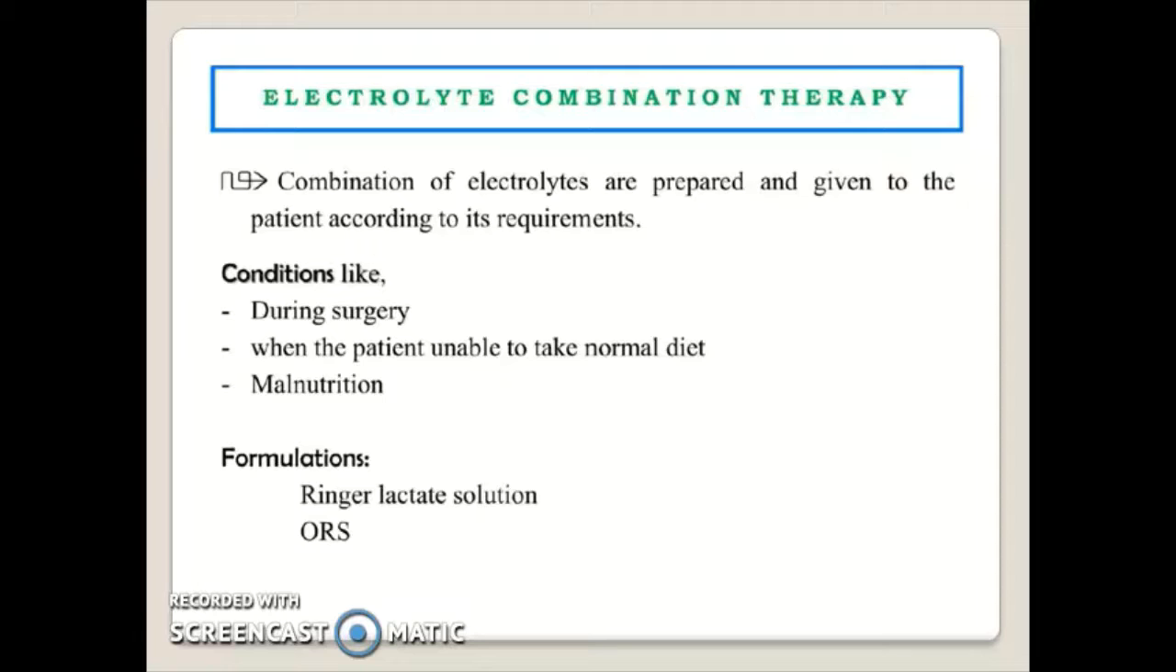Electrolyte combination therapy. The combinations of electrolytes are prepared and given to patients according to their requirements, in conditions like during surgery, when patients are unable to take a normal diet, or in malnutrition. The formulations are Ringer lactate solution and ORS, oral rehydration salts.